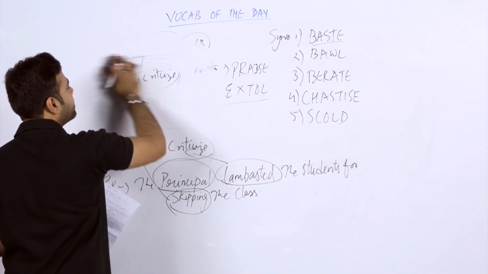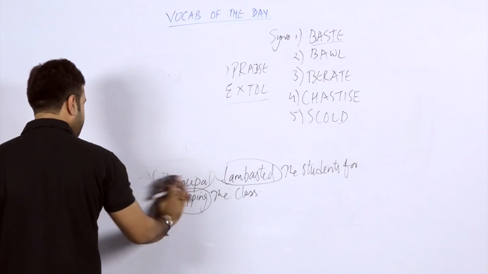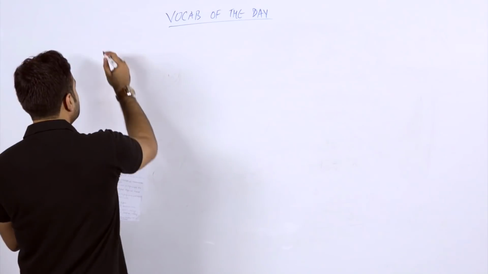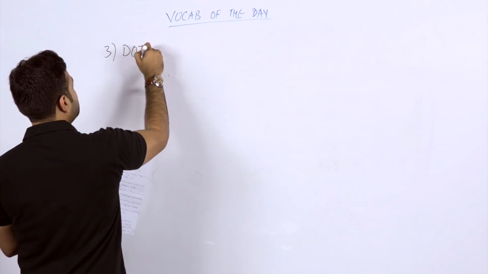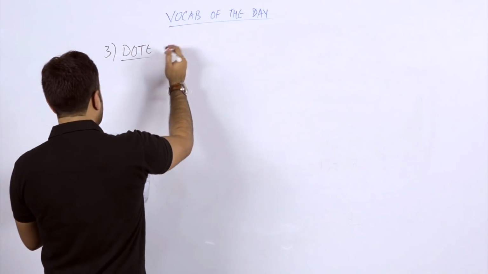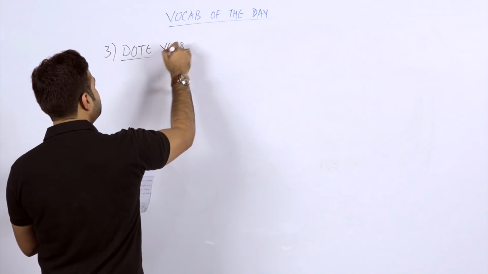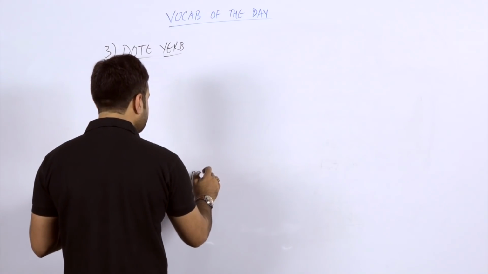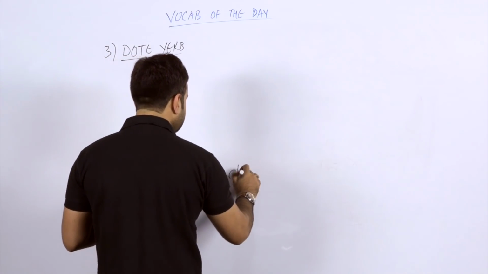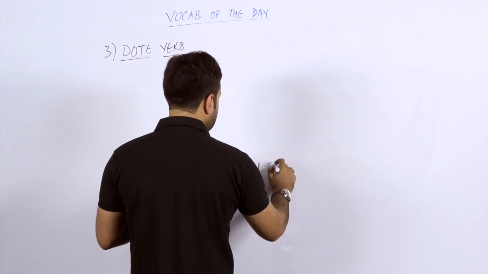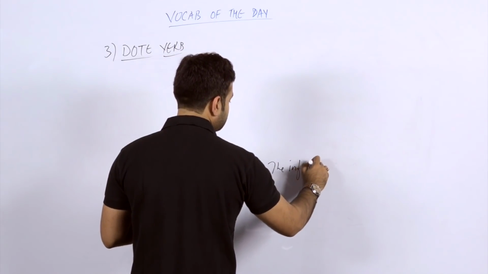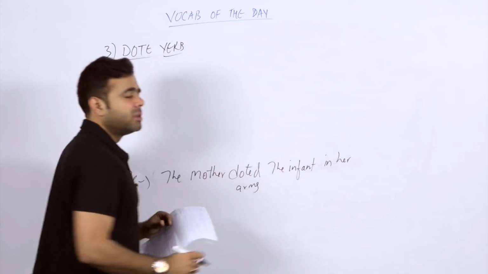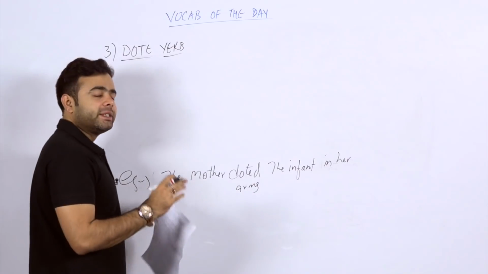The next word we are going to discuss here, students, is a nice word again. The word is D-O-T-E, dote. You can use it as a verb. Okay, fine. Let's check out the sentence. The sentence says: The mother doted on the infant in her arms. Now, I think this has become pretty simple. After getting the sentence, it has become very simple.